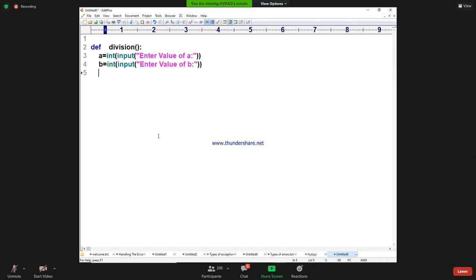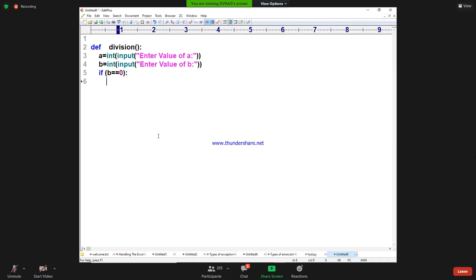I want to raise my own exception. How will I check the condition? See how beautiful the logic is. If B double equal to 0, then what should I do?